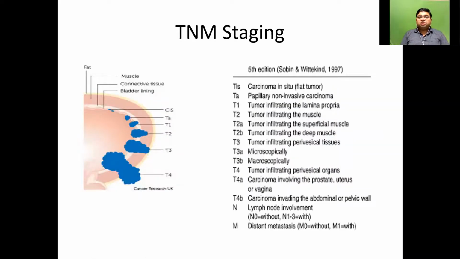Okay. So this is the TNM staging. Obviously, as I said, the bladder has an epithelium, so anything confined to the epithelium is a superficial bladder tumor. Whenever it involves the bladder muscle, it becomes a muscle invasive bladder tumor. And when it grows beyond, it becomes a locally advanced bladder tumor.